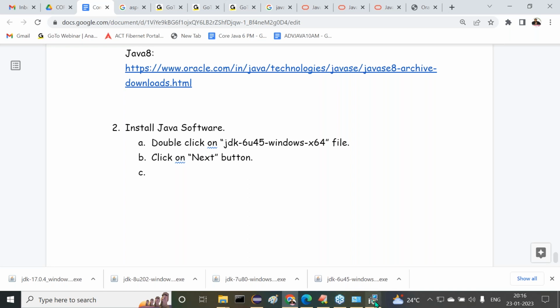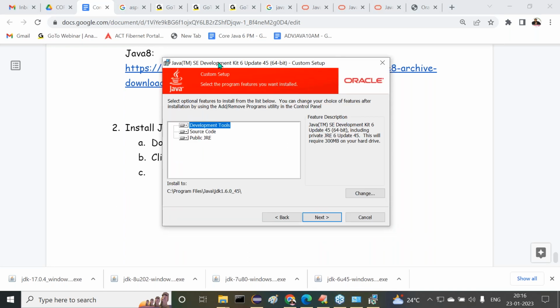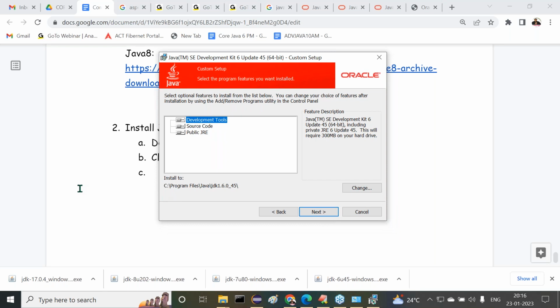Right, sir. Next, click on the next button. As I said previously, for the installation of Java software, two products have to be installed. One is the JDK, and the other is the JRE. Now it is trying to install JDK 1.6.0_45. Please recognize this. JDK we have to install. Am I right or not?